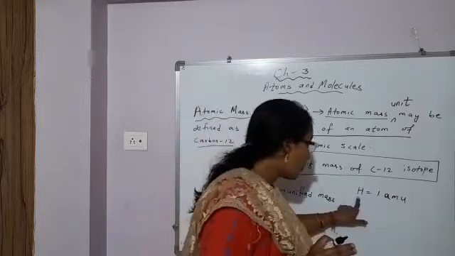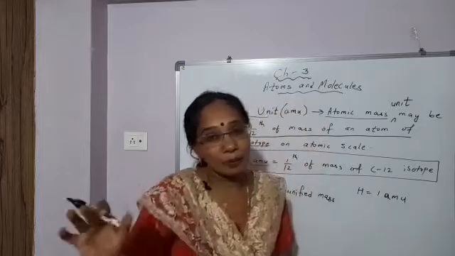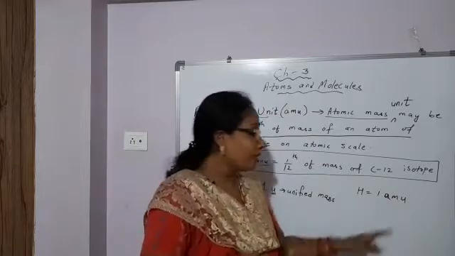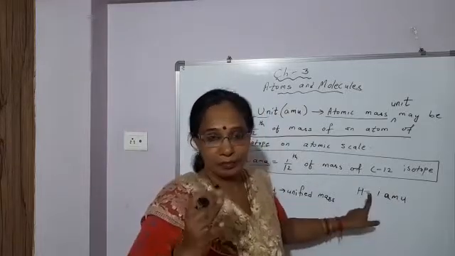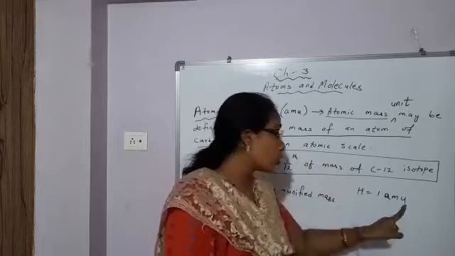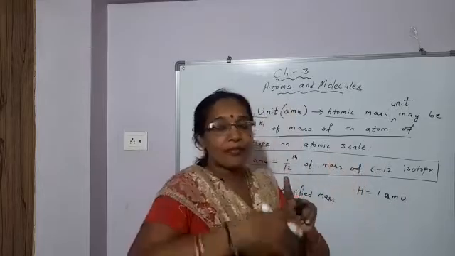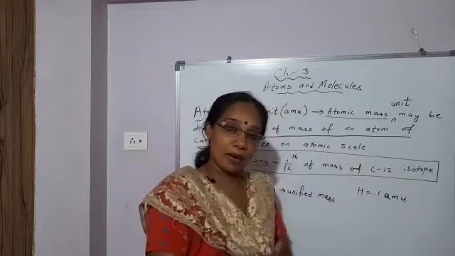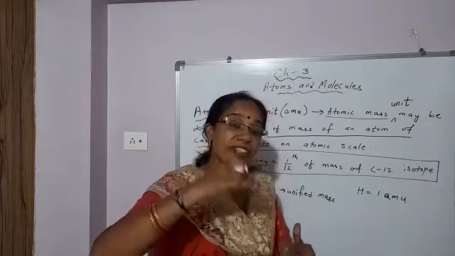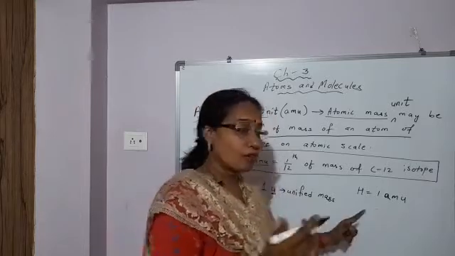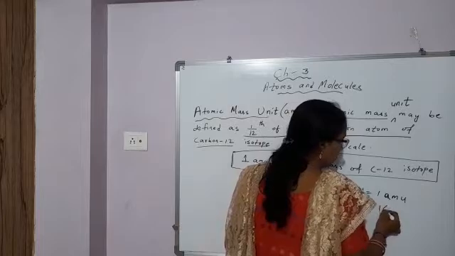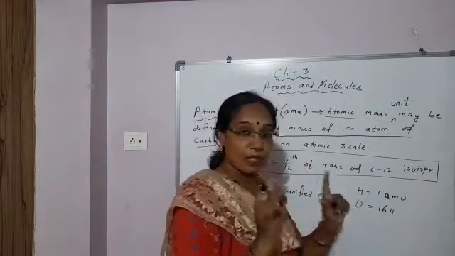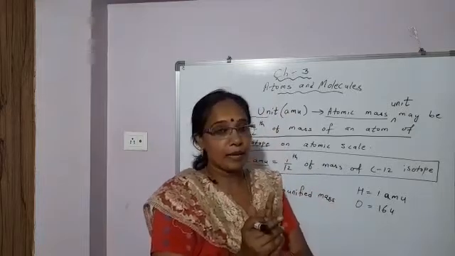Okay. So first reference element taken was hydrogen, because it was the lightest element, and on atomic mass scale its unit was taken to be 1 U or 1 AMU, and mass of other elements were compared with hydrogen, how many times it is heavier, because mass of one atom of hydrogen taken to be 1 U. So if oxygen is 16 times heavier than hydrogen, then what will be the mass of oxygen? 16 U.